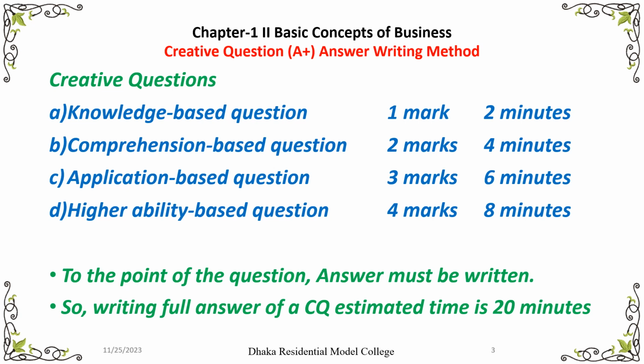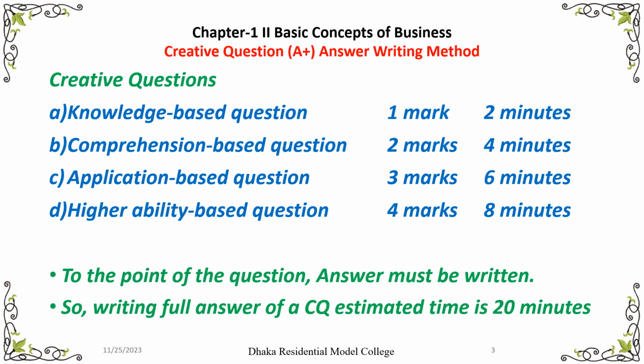Then higher ability based questions contain 4 marks. For writing 4 marks higher ability based questions, you will take 8 minutes. That means there are 4 parts. For writing 4 parts perfectly, you will get 4 marks.